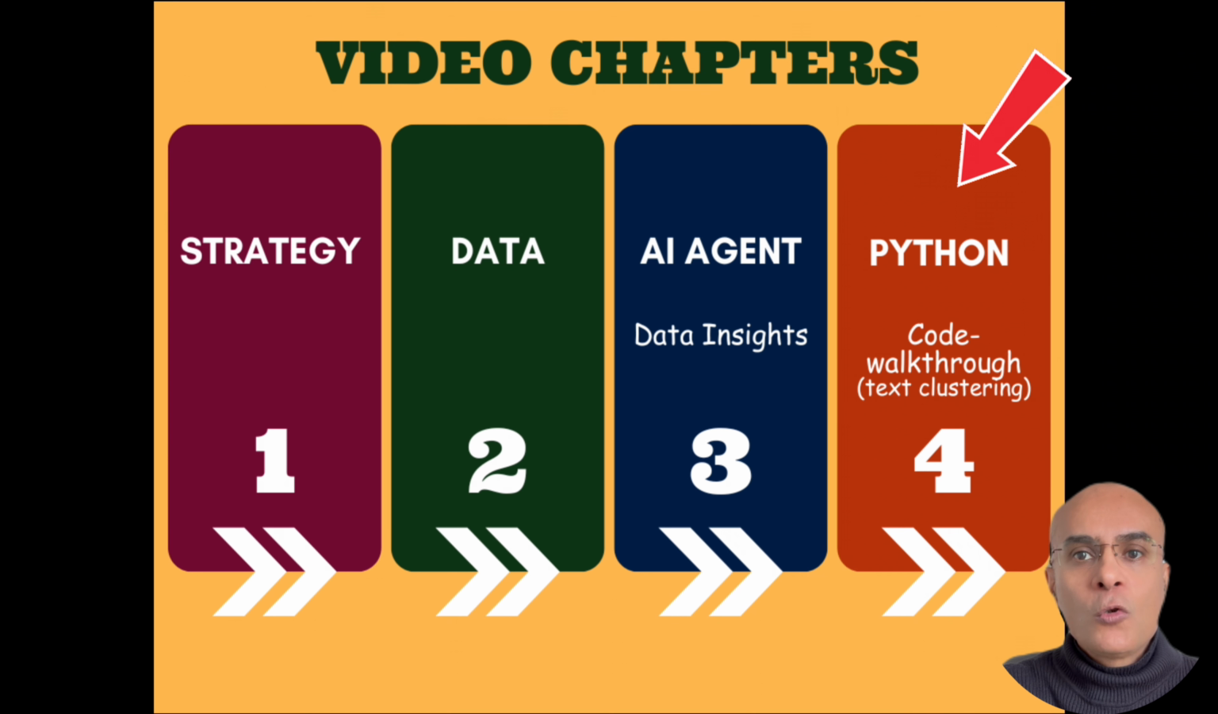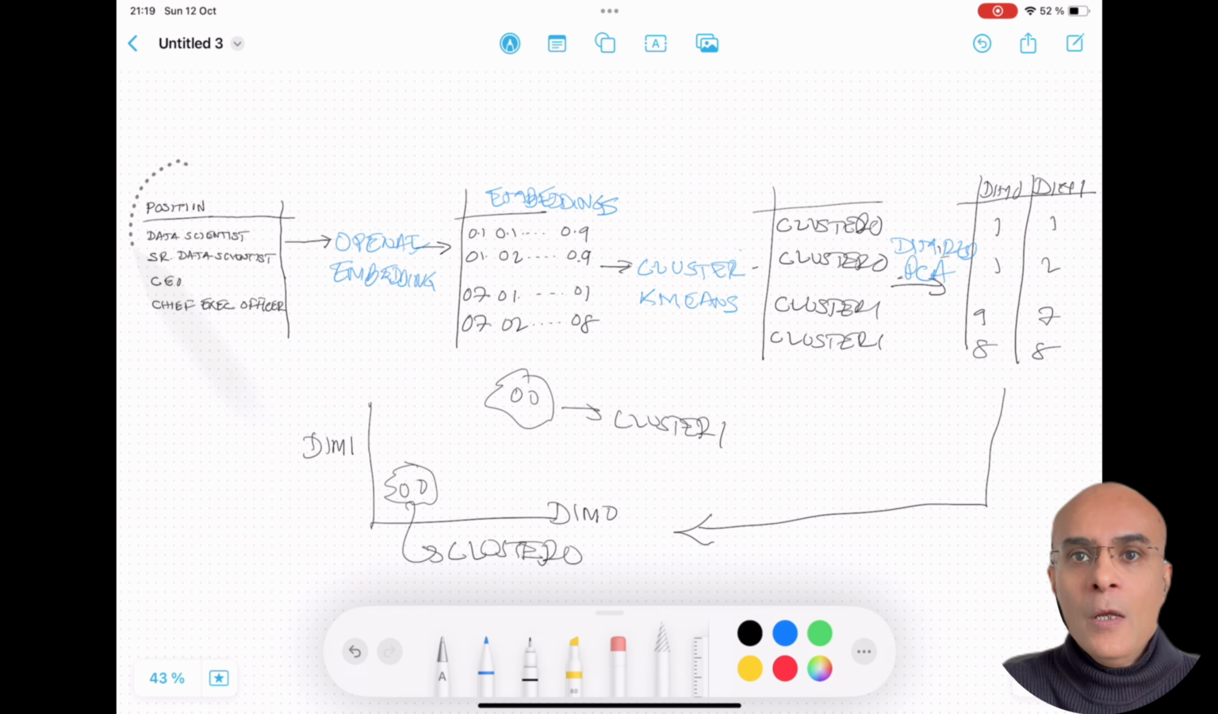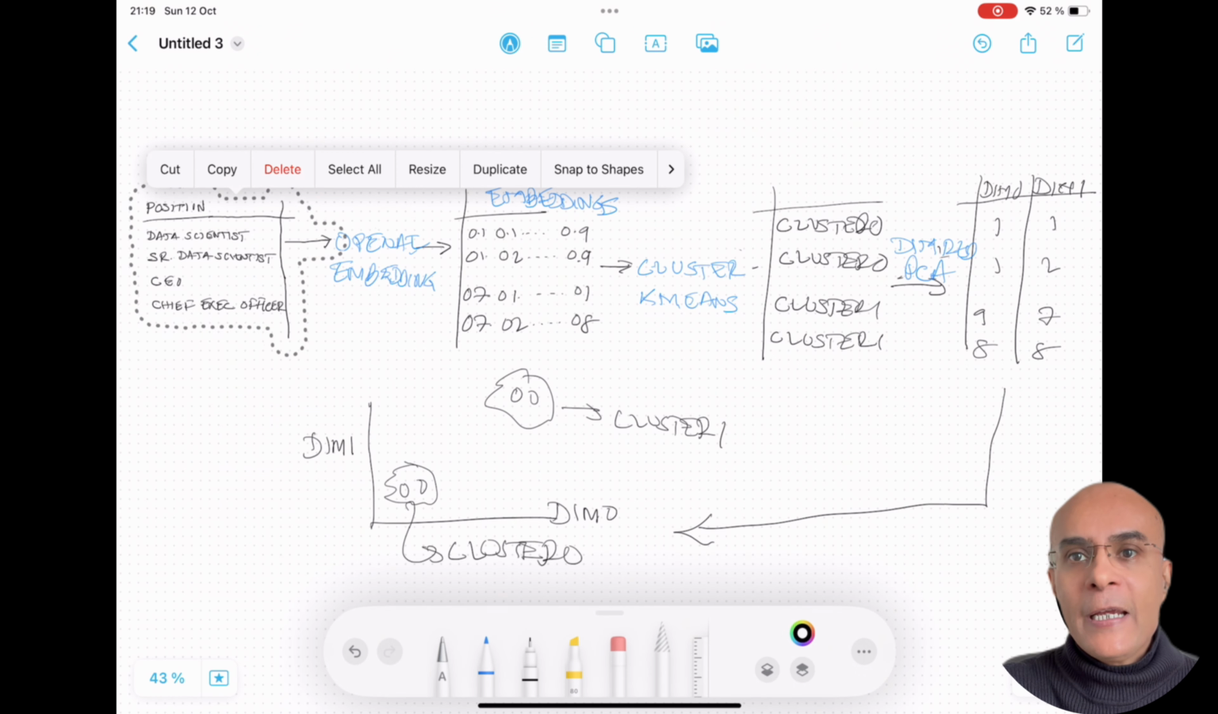Now let us go to the fourth chapter, which is around the Python code walkthrough. And here I'll explain the Python code which has generated this very powerful text clustering. So let me first of all start by explaining the strategy of text clustering.